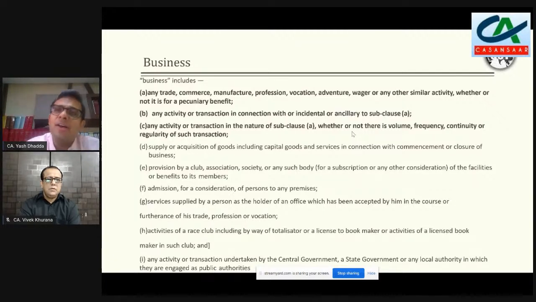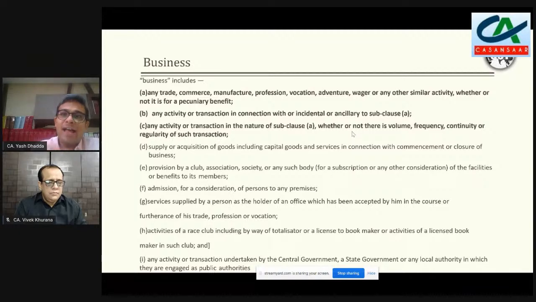So it says, any work you have done, whether you wanted to earn money out of it or not, that becomes immaterial. And because it becomes immaterial, that means even if you're a charitable organization or an educational institution, you are covered in the definition of business. But that's not the way anybody should actually read it, because the last 4 or 5 words which are coming here,